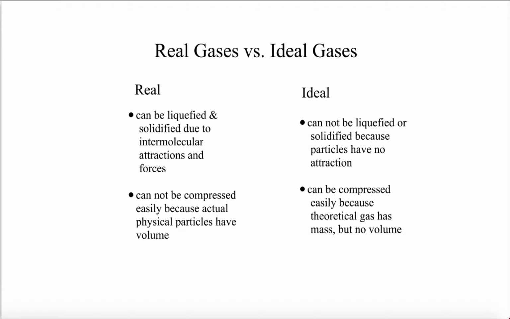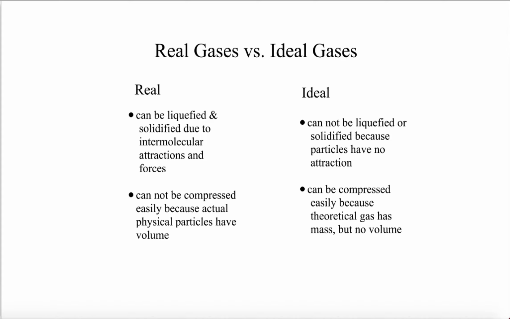All right, so when we talk about a real gas, we are talking about our actual real life gases. Ideal gases would be the perfect version of those. So starting off, a real gas can be liquefied and solidified because of intermolecular forces and attractions, meaning that a gas can turn into a liquid and a solid. For an ideal gas, we're going to assume that they cannot be liquefied or solidified, meaning an ideal gas will always remain a gas because they will not have any attraction between the particles.